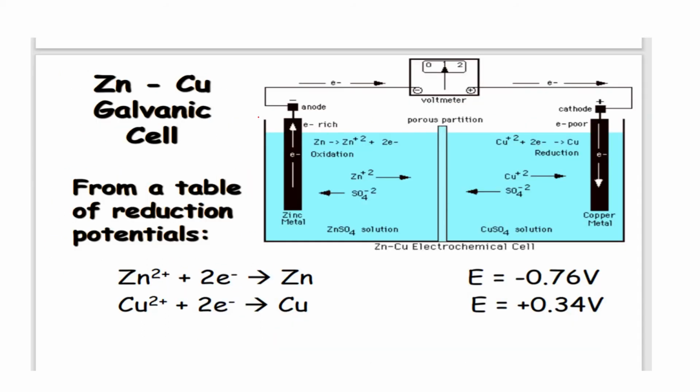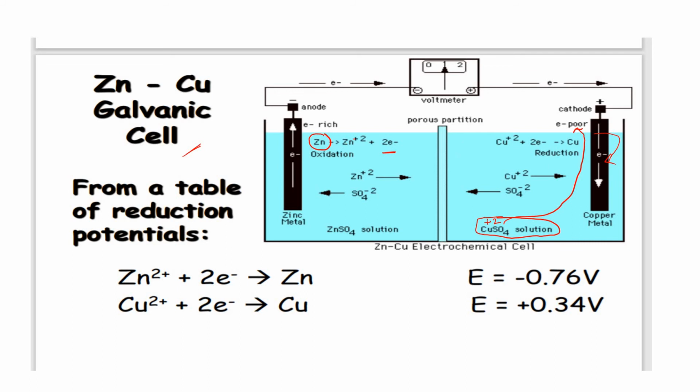Now I have taken one more diagram here. That is a zinc copper galvanic cell. Now the anode is made up of which electrode? Zinc electrode. Zinc undergoes oxidation reaction. Now here electrons are flowing towards what? Cathode. Cathode is positive, and as cathode I have taken copper metal here. But what is happening here? Remember, it is not copper +2 here. I have taken a copper sulfate solution. From this copper sulfate, copper has what charge? Copper +2. Now this copper +2 will take the electrons here and deposit at the cathode.